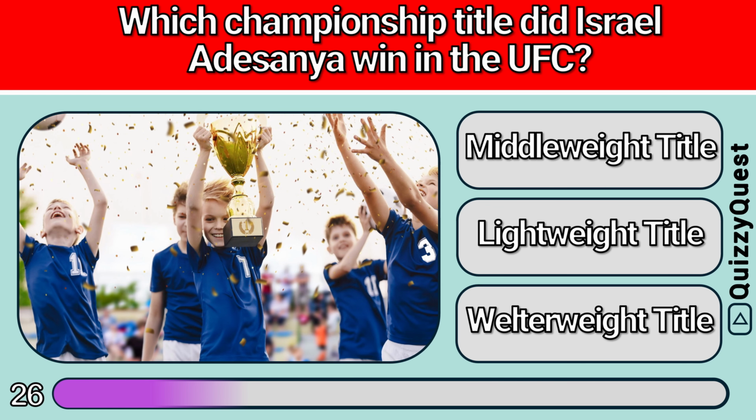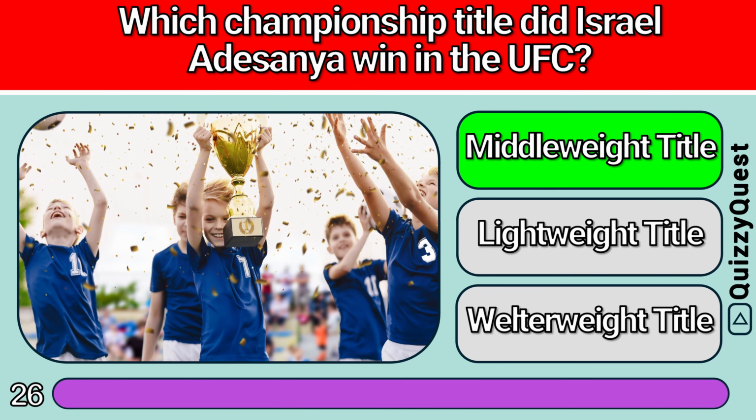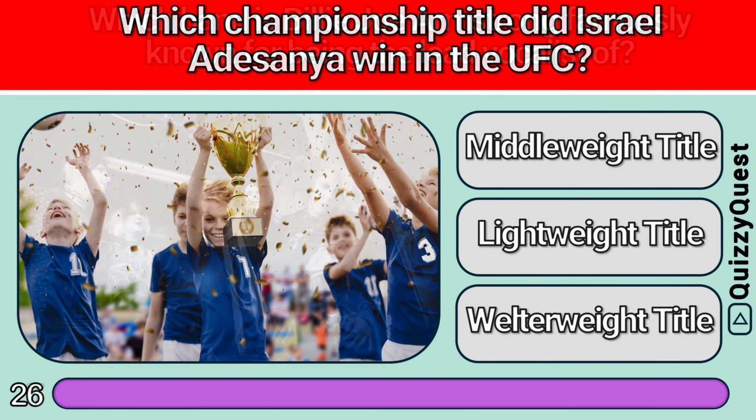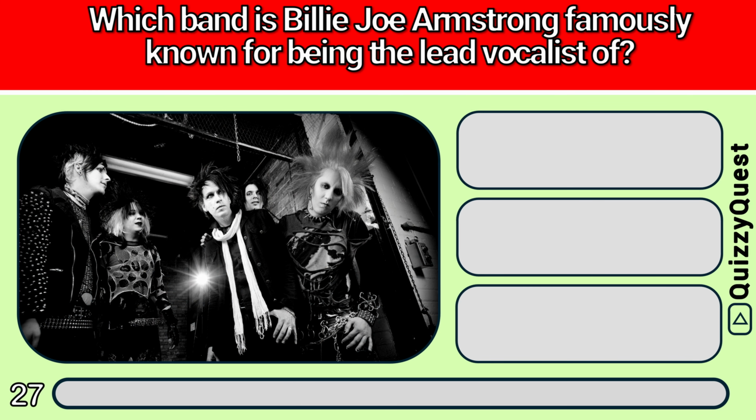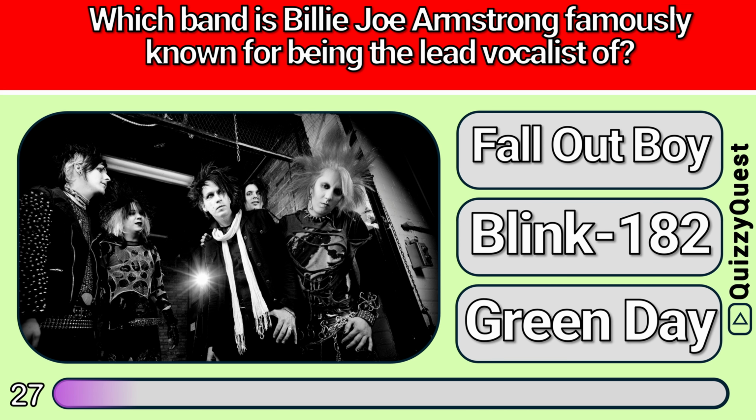Is it A, middleweight title, B, lightweight title, or C, welterweight title? It is A, middleweight title. Which band is Billie Joe Armstrong famously known for being the lead vocalist of? Is it A, Fall Out Boy, B, Blink-182, or C, Green Day?